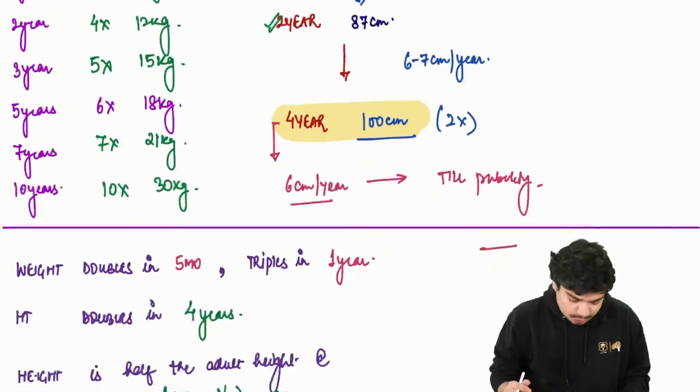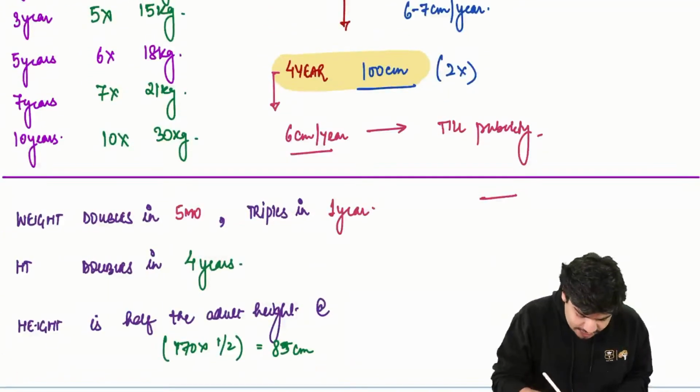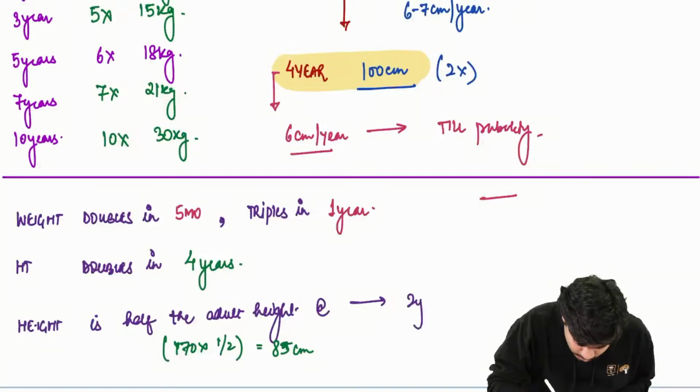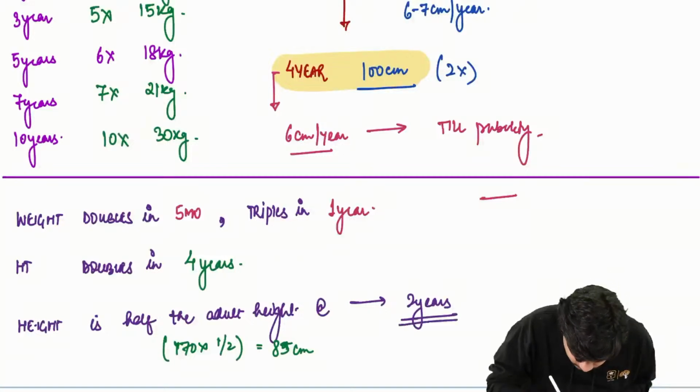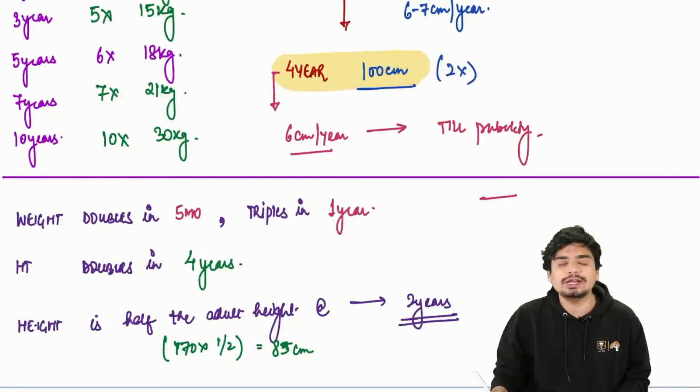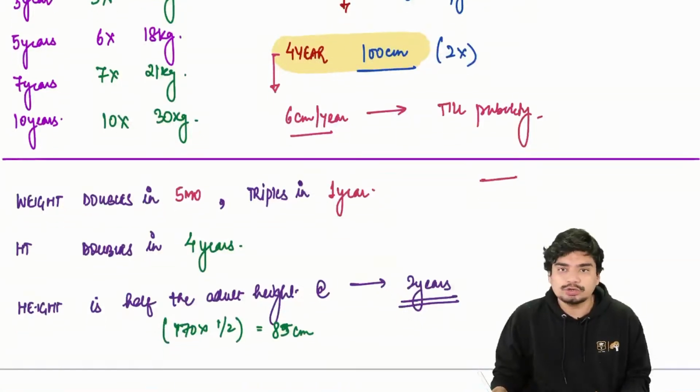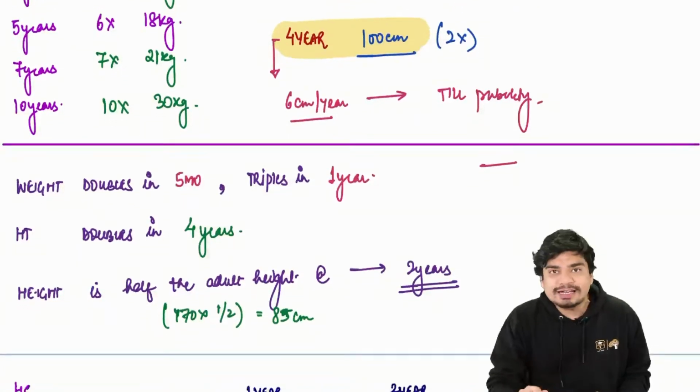Slightly prior to 2 years, the child is half the adult height. The child is half the adult height at 2 years of age. So this is as far as your weight and length is concerned.